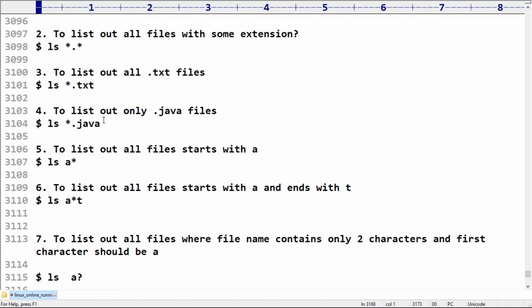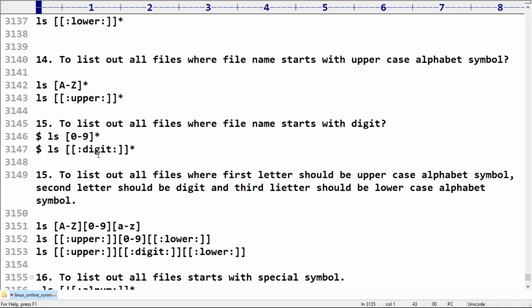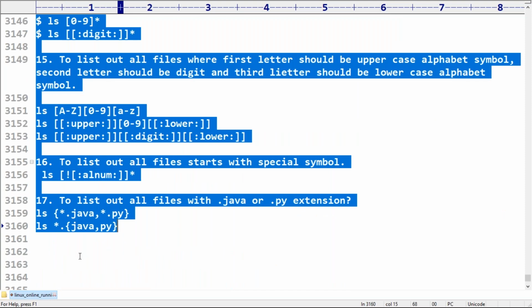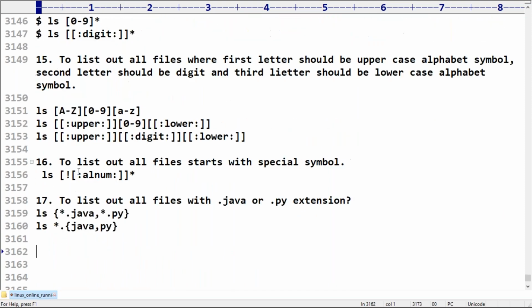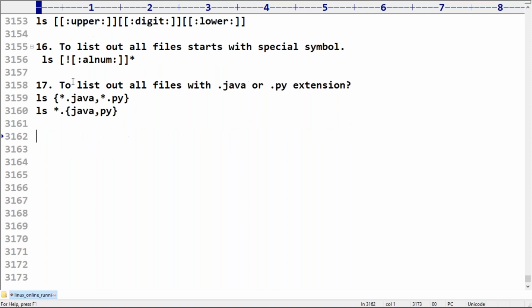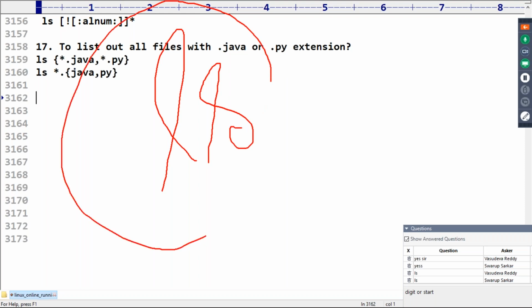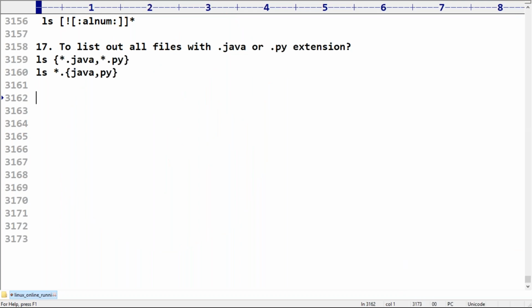Almost around 17 commands we discussed. But if you observe all these examples, I used only one command for all of them. What is that command? I used only the ls command. Then immediately you may have the doubt, sir, are these regular expressions and wildcard characters applicable only for the ls command? Can't we use them for the remaining commands? Yes, happily you can use them for the remaining ones also.